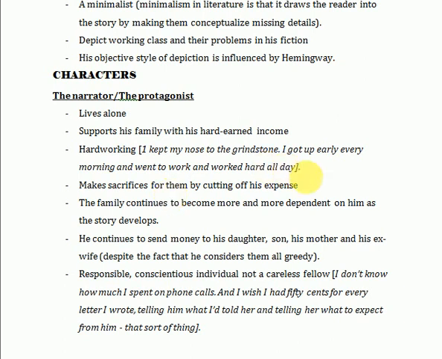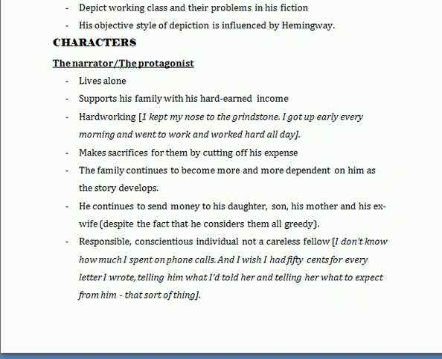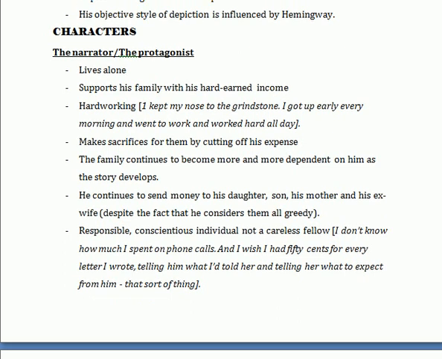He makes sacrifices for the family by cutting off his own expenses. You may see in the text too, the family continues to become more and more dependent on him as the story develops, therefore making it very hard for him to survive on his hard-earned income.